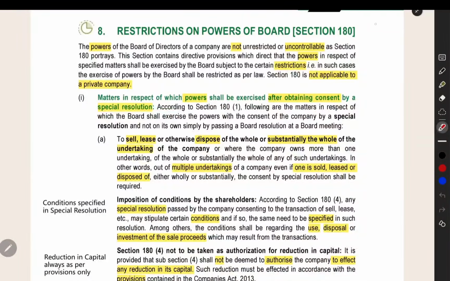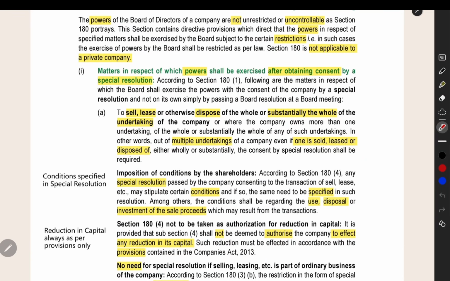Now we can see section number 180, which tells about restrictions on powers of the board. What are the restrictions on the powers of the board in the Companies Act? These restrictions are given in the Companies Act, and this section is particularly not applicable to a private company. This section is telling that some things you have to do only after obtaining a special resolution. You have to get the approval of the shareholders. After that only you can do some major changes in the business.